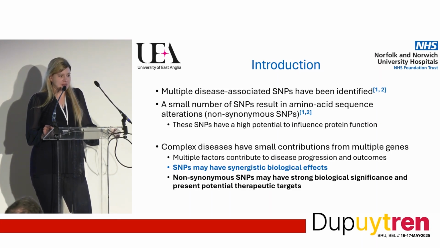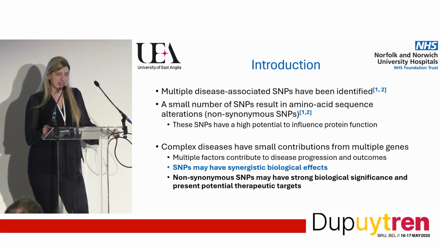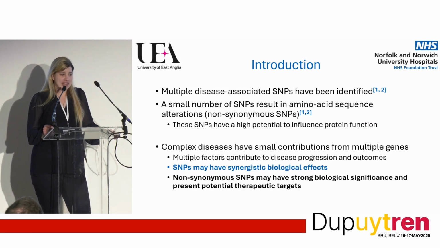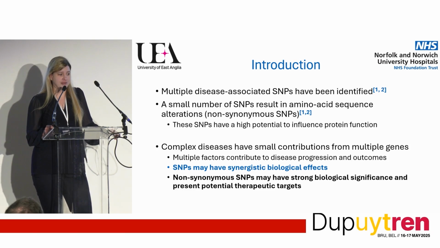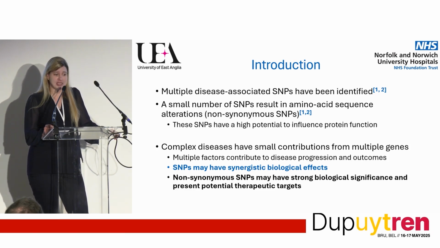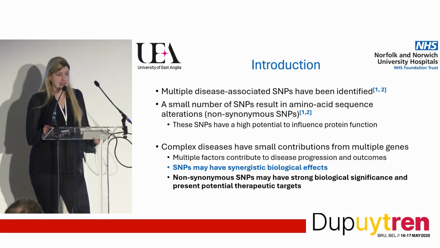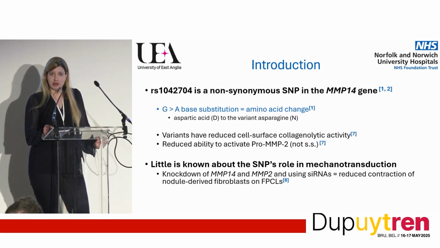A small number of these SNPs result in amino acid sequence alterations termed non-synonymous SNPs, and these SNPs have a high potential to influence protein function. We know that Dupuytren's is a complex disease, and complex diseases have small contributions from multiple genes, and multiple factors that contribute to the disease progression and outcomes. However, SNPs may have synergistic biological effects, and in particular, non-synonymous SNPs may have strong biological significance and present potential therapeutic targets. One such non-synonymous SNP is this SNP, which is in the MMP14 gene.